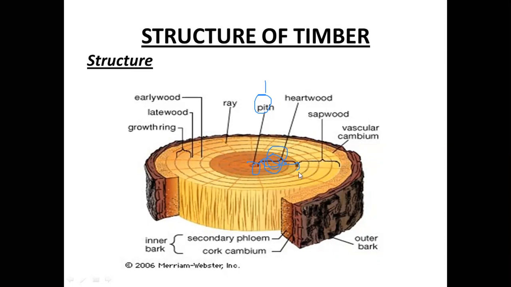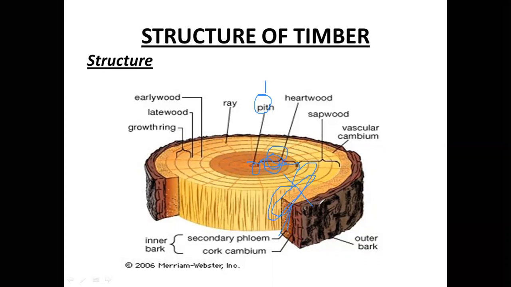The next is cambium layer. The cambium layer is a thin layer of wood between the sapwood and the inner bark. This is sapwood, and this is inner bark. So it is called the cambium layer, right? The cambium layer is nothing but a thickened layer of sap, right?